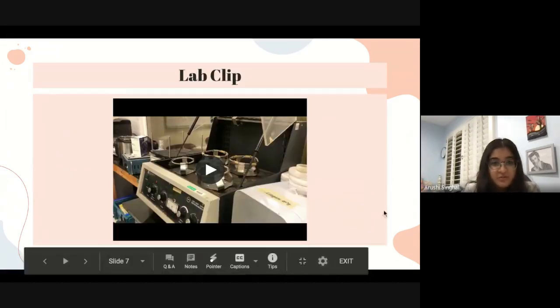Here we are monitoring our fibrils. We've been doing this for the past week to ensure quality.